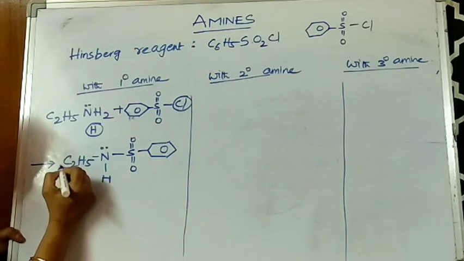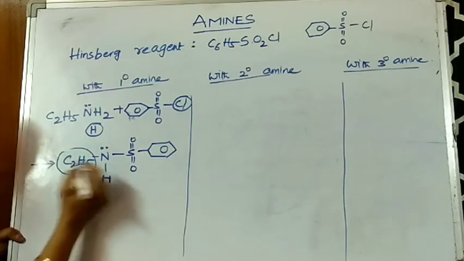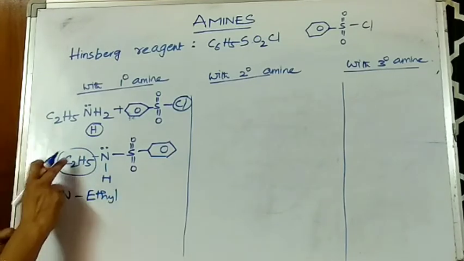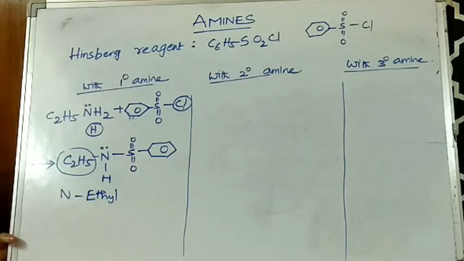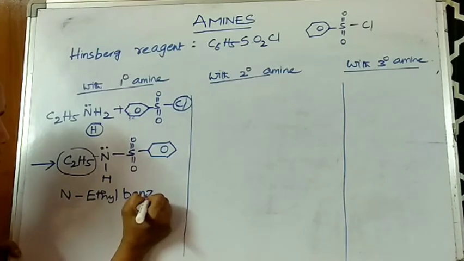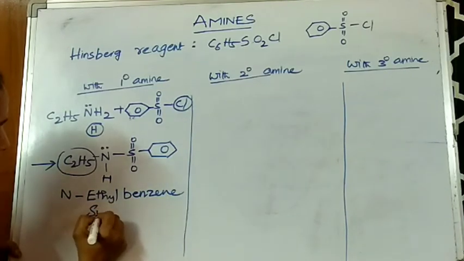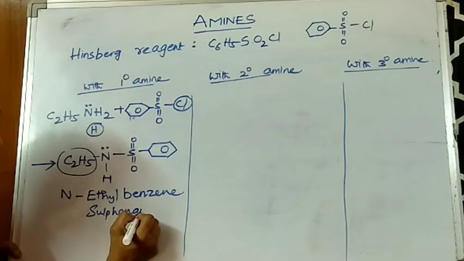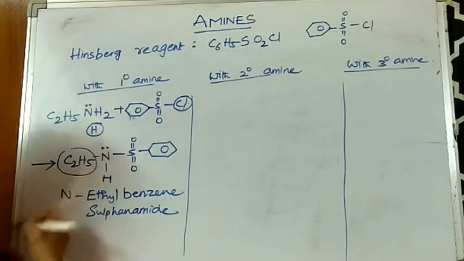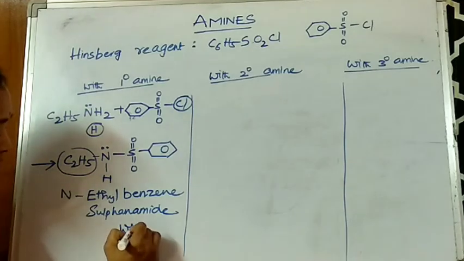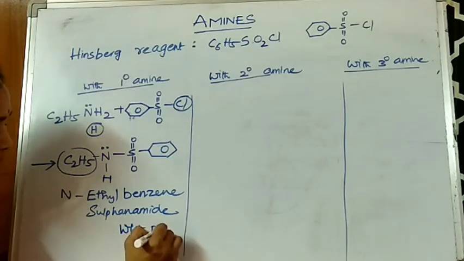This ethyl group is the substituent, and N, put a hyphen, ethyl, N-ethyl sulfonamide. And also benzene is there, N-ethyl benzene sulfonamide. So this is the compound, and this compound is a white color. It is obtained in the form of white precipitate.